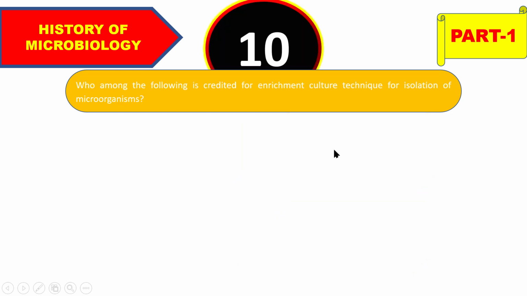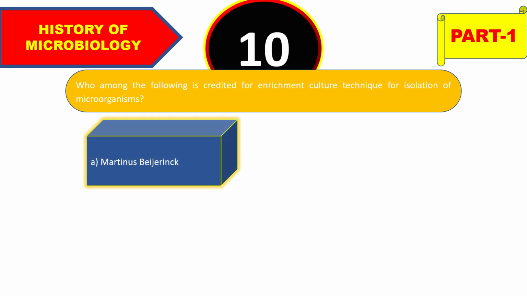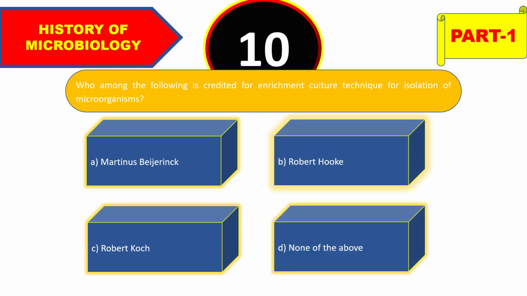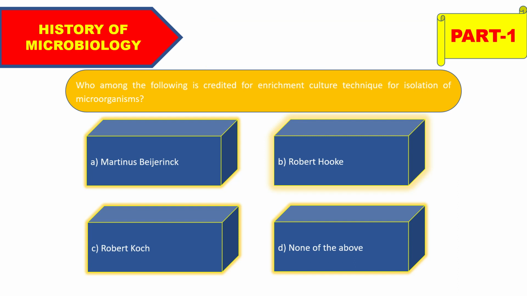So move on to the next question, that is, who among the following is credited for enrichment culture technique for isolation of microorganisms? And the options are Martinus Beijerinck, Robert Hooke, Robert Koch, or none of the above. And the right answer is Martinus Beijerinck.